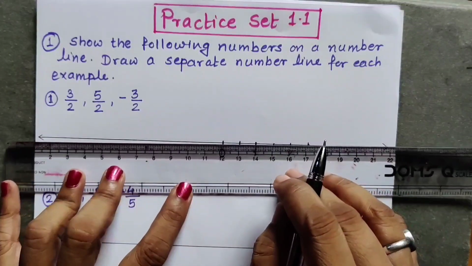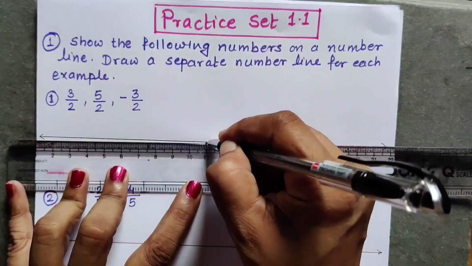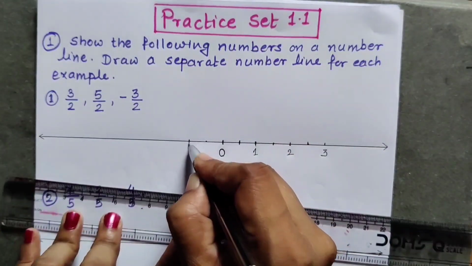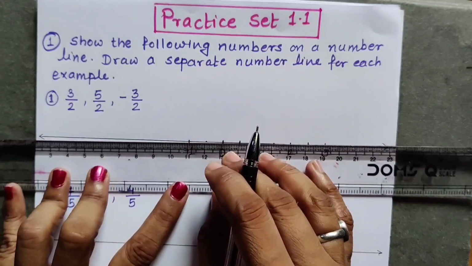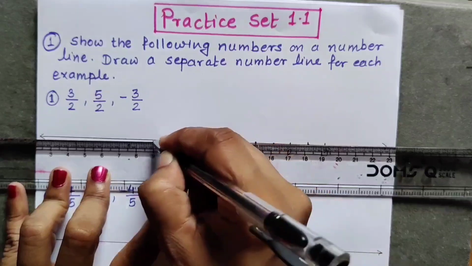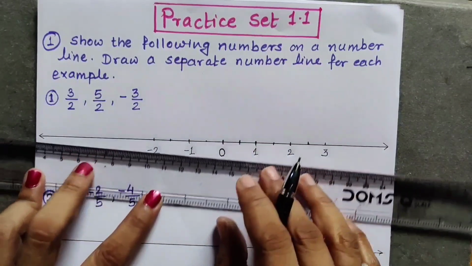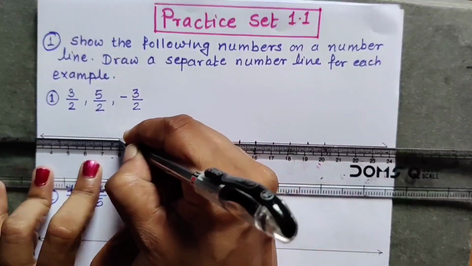Same thing I am going to do on the left hand side also. 1, 2. This second point is -1. 1, 2. This second point is -2. 1, 2.